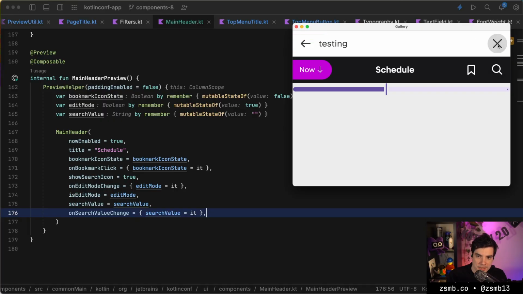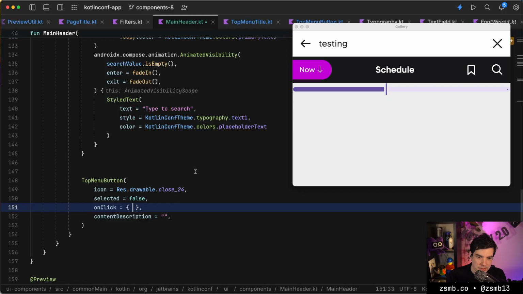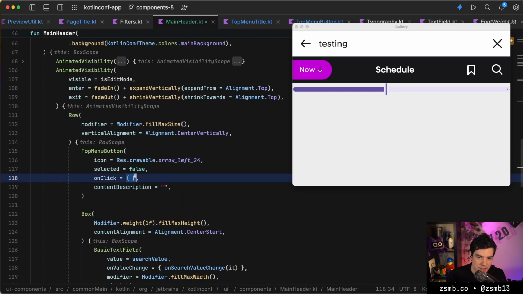Oh, that's not what the X should do. That's what the back button should do. Okay, I forgot about what each of our buttons is supposed to do. So it's the back button that should take us back. So that's going to be this one.